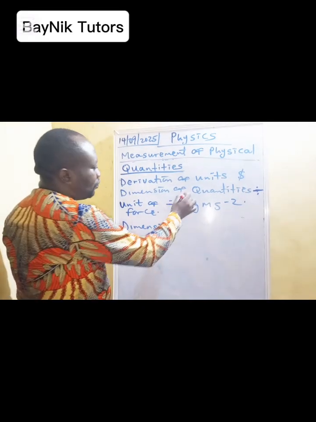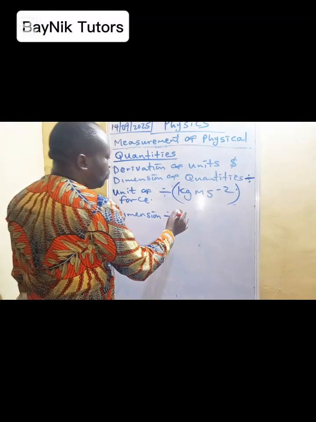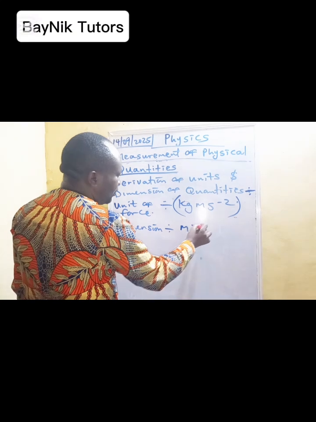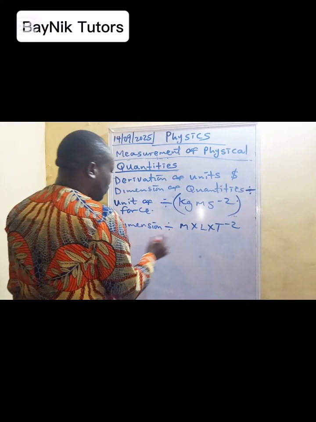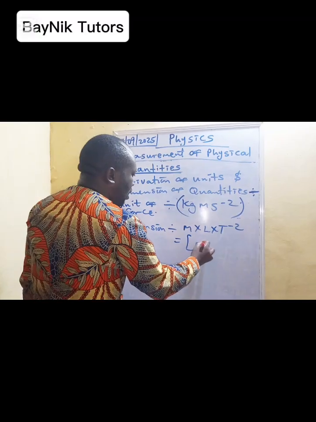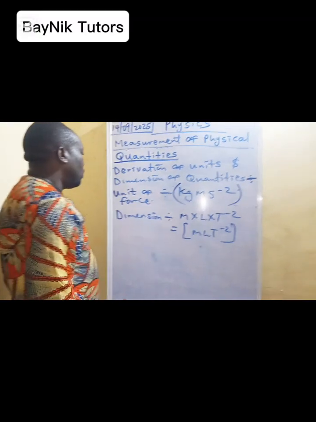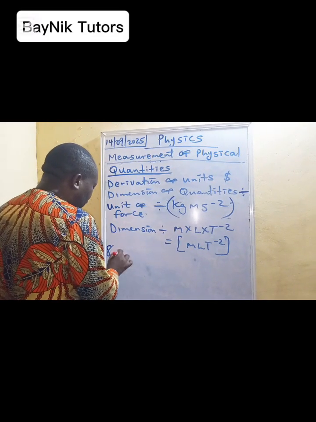Since the unit of force is kilogram meter per second square, the dimension will be M times L times T raised to minus 2. So it will be MLT^-2. That's the dimension for force. Now, work or energy.